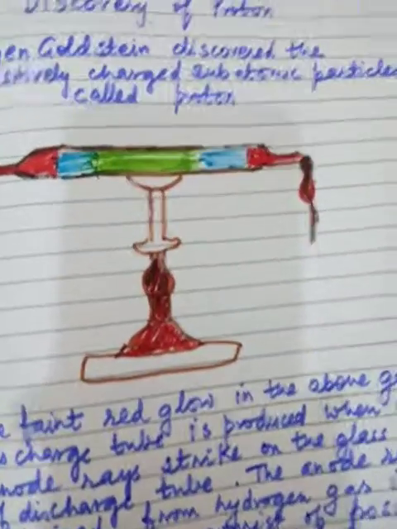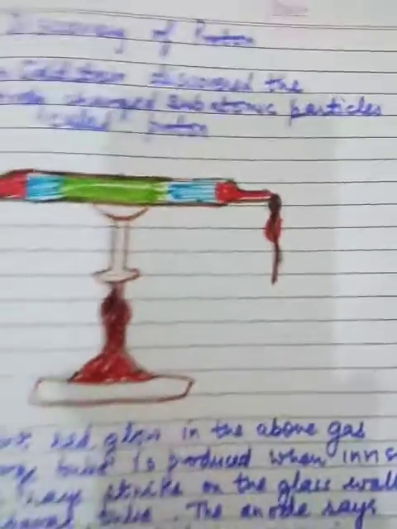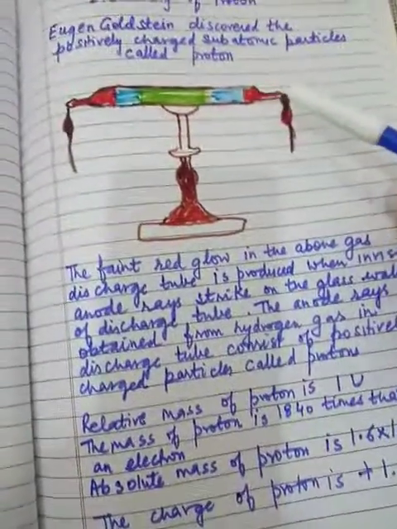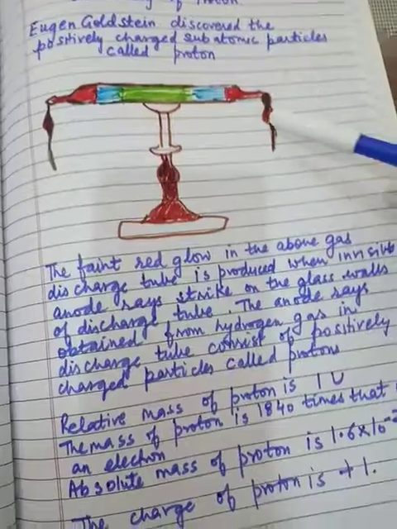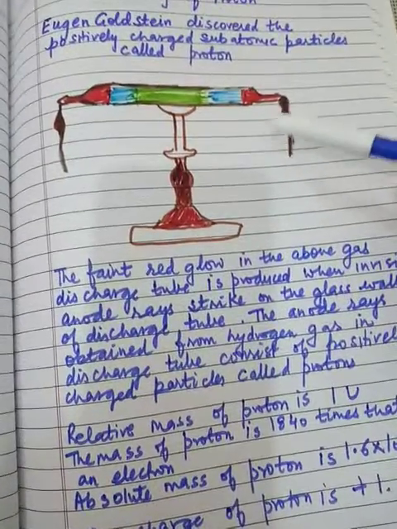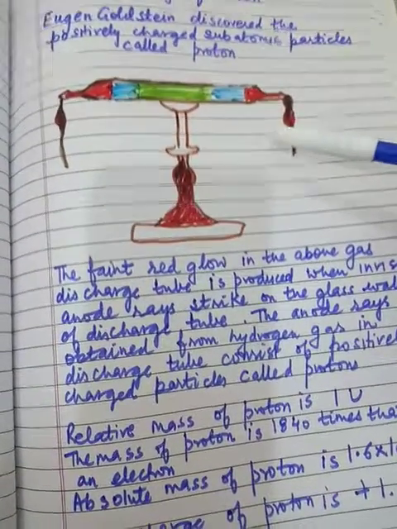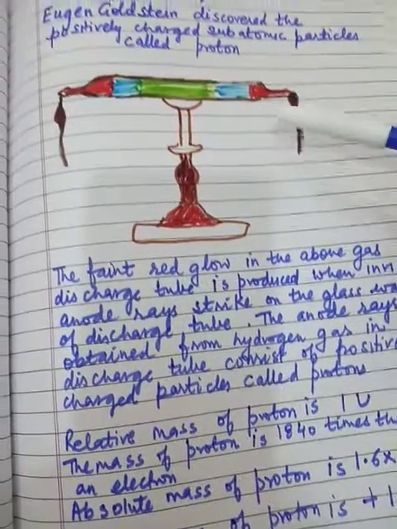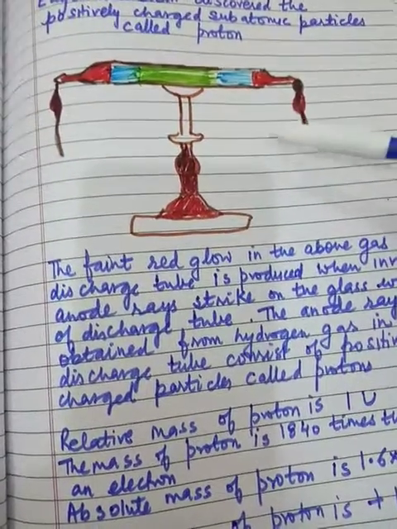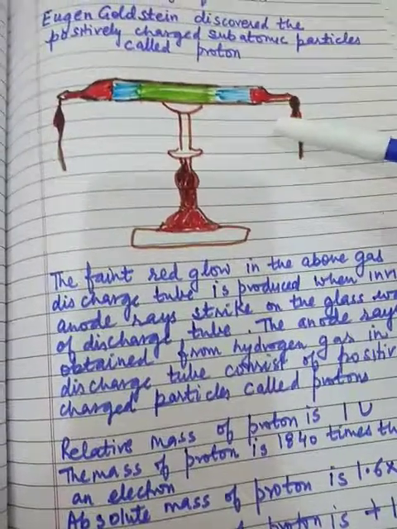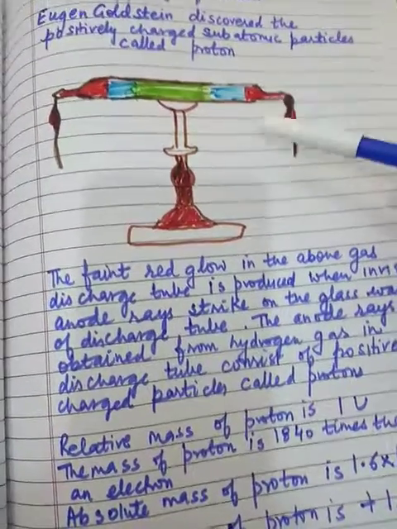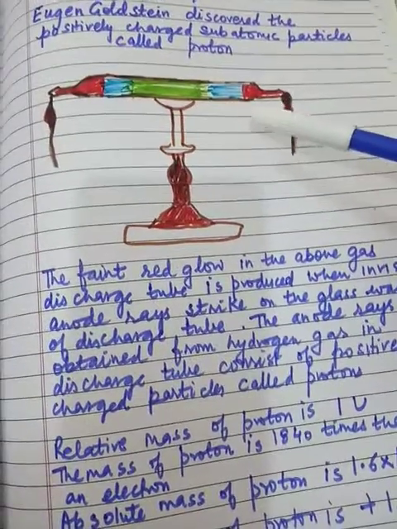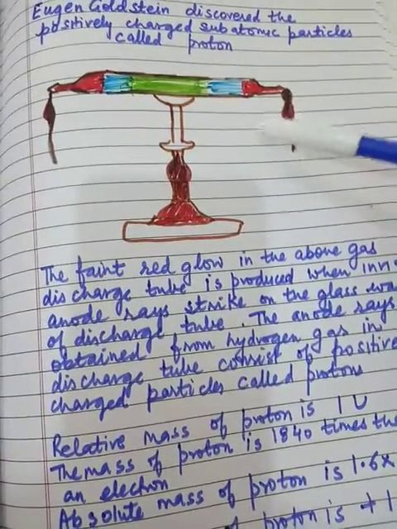Now, discovery of proton. The formation of cathode rays has shown that all atoms contain a negatively charged particle called the electron. But we know that an atom is electrically neutral, so it must contain some positively charged particles to balance the negative charge of electrons. It has actually been found by experiment that all atoms contain positively charged particles called protons.